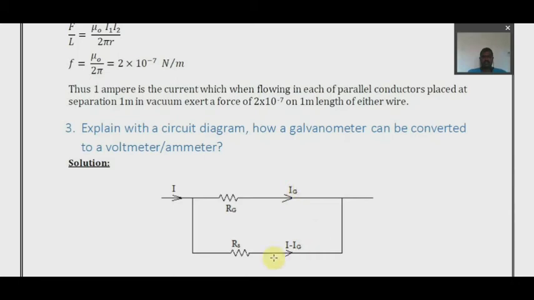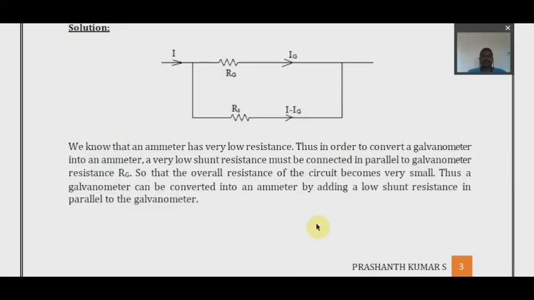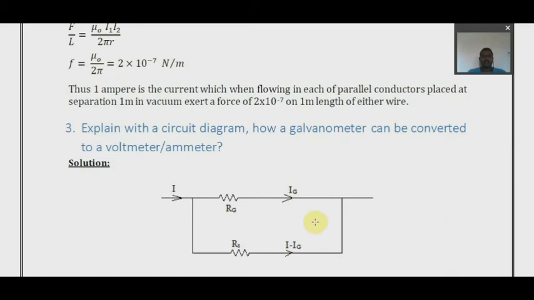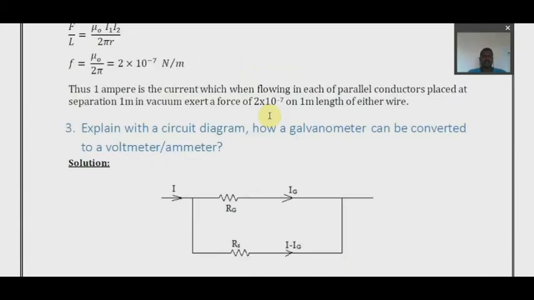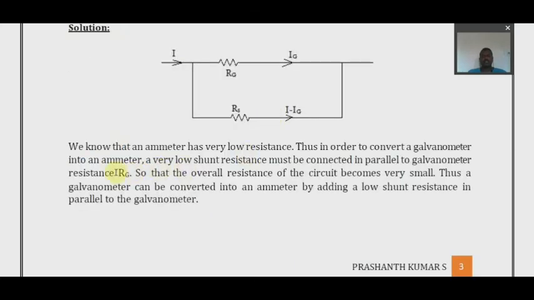By connecting a shunt resistance, a small resistance, in parallel, it reduces the total resistance to a very low value. When you solve this equation, the effective resistance will be very minimal. So which device will have a very low resistance? Voltmeter and ammeter, right? To make an ammeter, it should have very low resistance, and we know that an ammeter has a very low resistance.